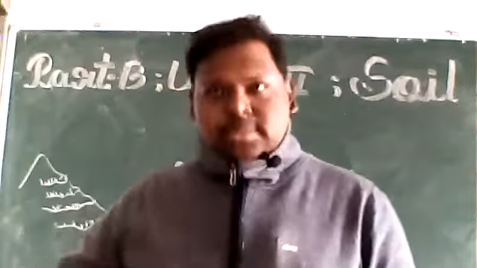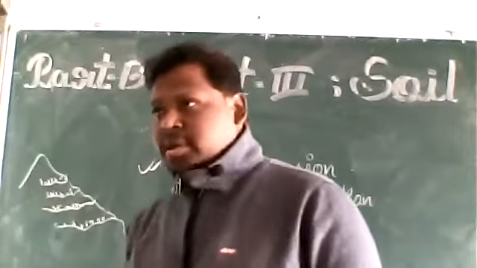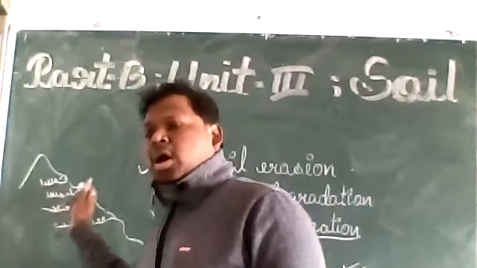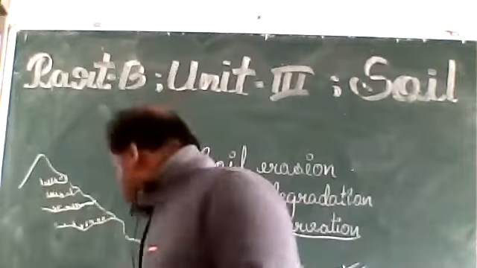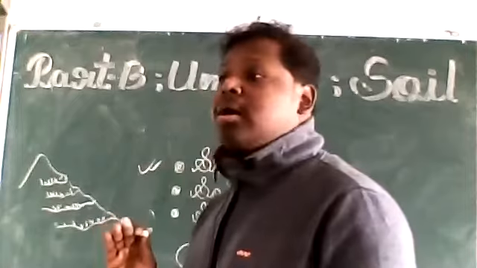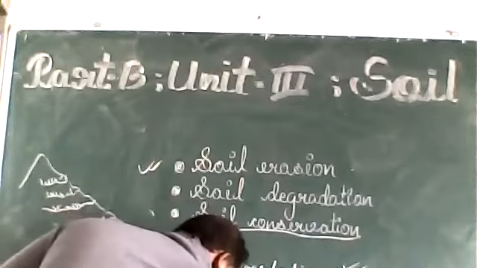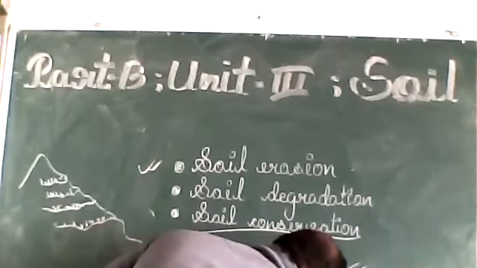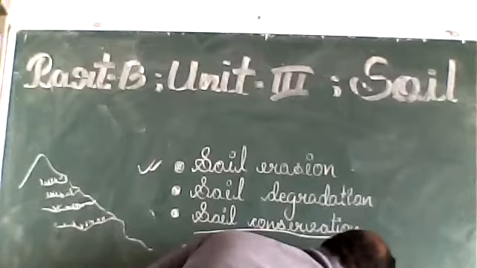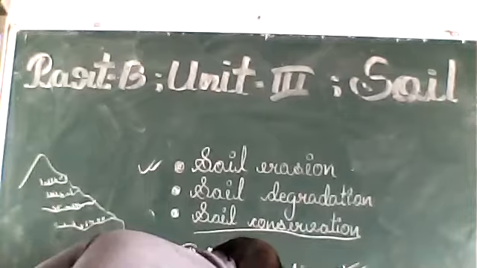Exactly. Animal rearing is one of the important causes of soil erosion. So to protect the soil or to control soil erosion, we can control overgrazing. Fourth is control overgrazing, and the last one is what? Crop rotation.